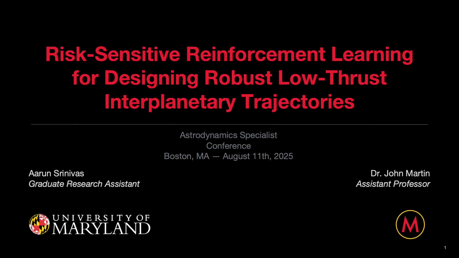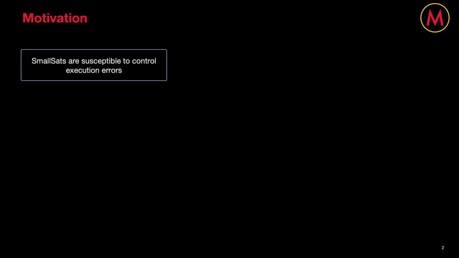Low-Thrust Interplanetary Trajectories. So the motivation for my paper is that as of now, small sats are increasingly being proposed for interplanetary missions, largely because they can be built both cheaply and quickly while still being able to perform tasks similar to those of larger spacecraft. However, since they're developed on such tight budgets and short timelines, they're often built with components that lack reliability, making them prone to various control execution errors, such as those resulting from misthrust events, actuator noise, and misaligned thrusters.